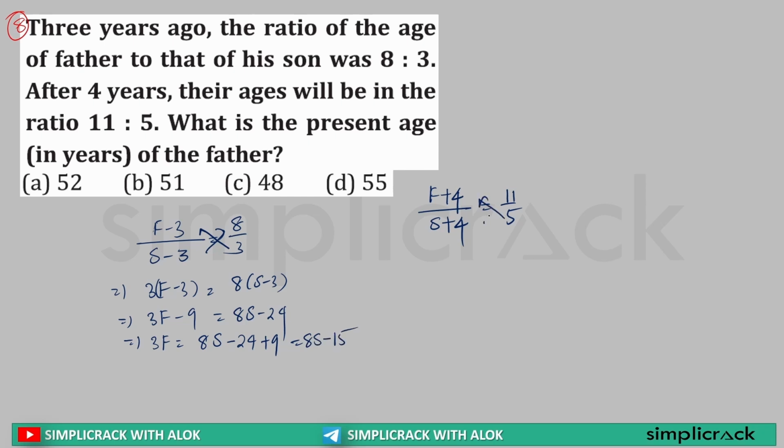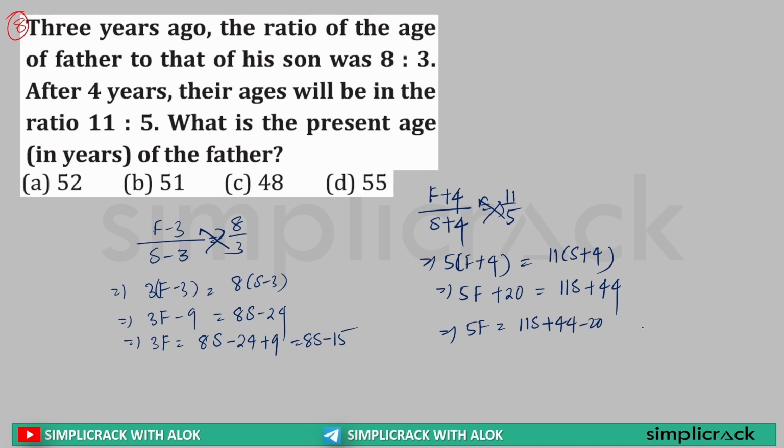Here, cross multiplication: 5 into F plus 4 is equal to 11 into S plus 4. This can be written as 5F plus 20 is equal to 11S plus 44. Further, 5F is equal to 11S plus 44 minus 20, which is equal to 11S plus 24.